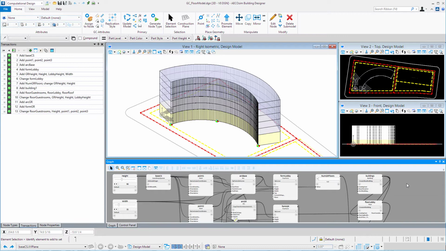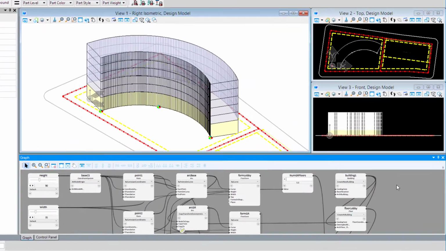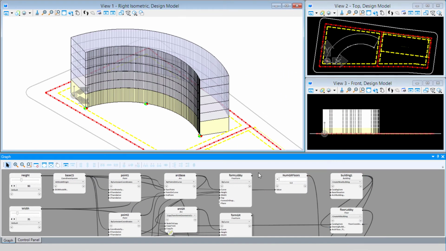For instance, maybe the lobby floor needs to be a little wider to form the base of the building, or you want to step several floors back at the top of the building in order to form a few penthouse floors. All of these options could be done using the same width variable within an algebraic expression. So let's start by assuming the width variable represents the width of the typical guest room floor. So we're going to start by modifying the form that makes up the lobby floor.